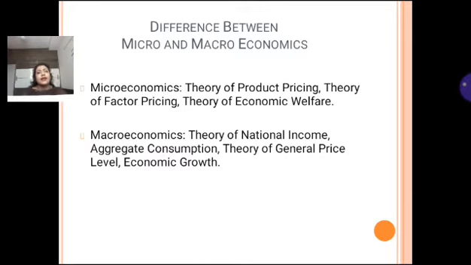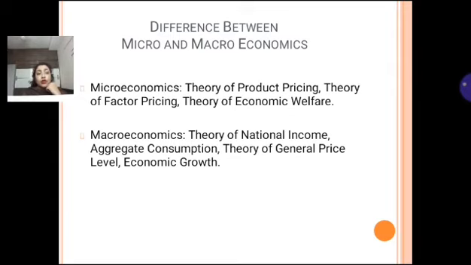That is why there is theory of product pricing. That means how the price of a particular product is decided. What are the things that affect the price of a particular product, or how the price of different factors of production is decided, right? What is the theory of economic welfare? This also deals with individual economic units.